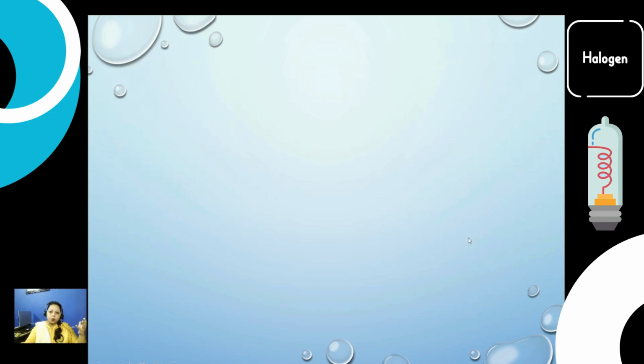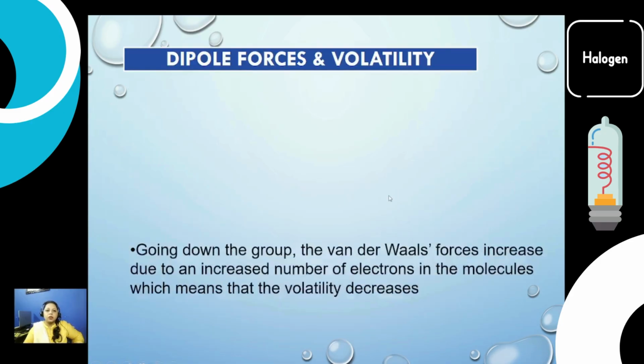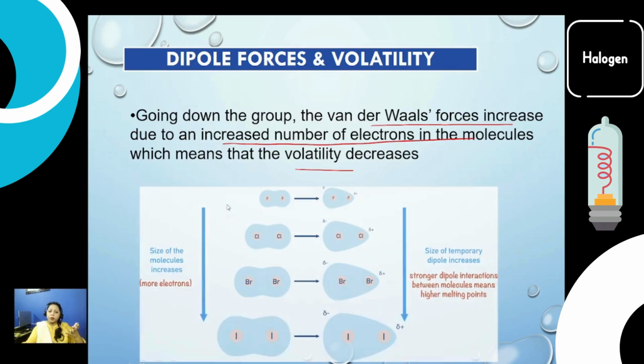Now the dipole forces. As we have discussed, this is the electronegative group and it has the elements with the most electronegativities. So what is the effect on a covalently bonded molecule or the atoms? Going down the group, the van der Waals forces increase due to the increased number of electrons in the molecules, which means the volatility decreases. The van der Waals forces are present between different molecules.